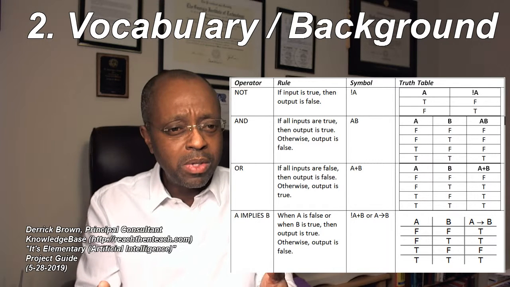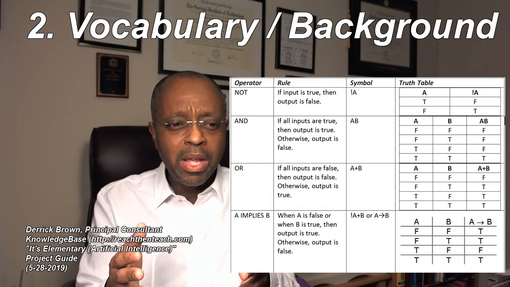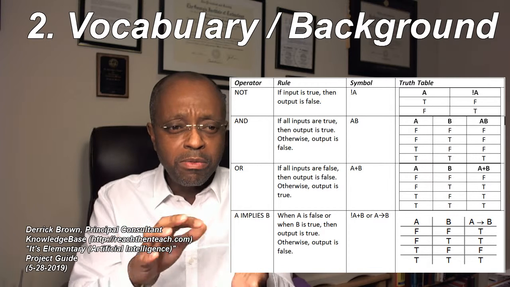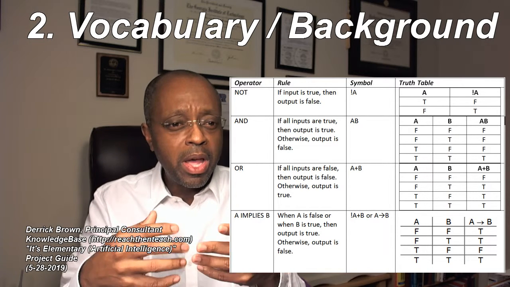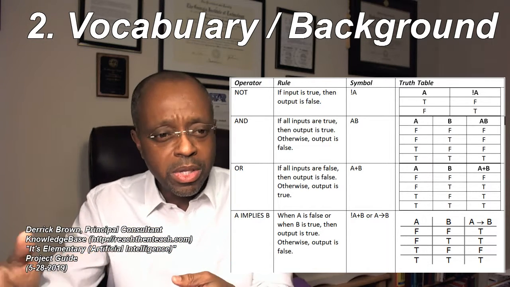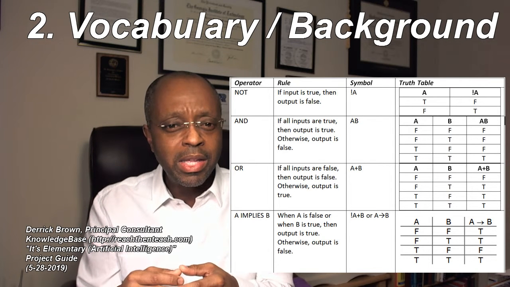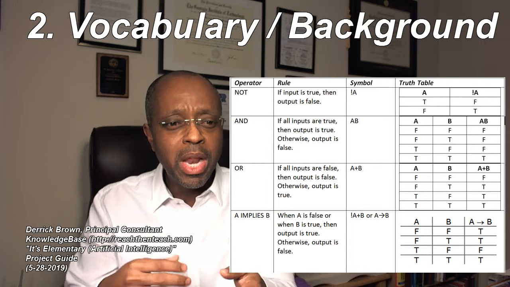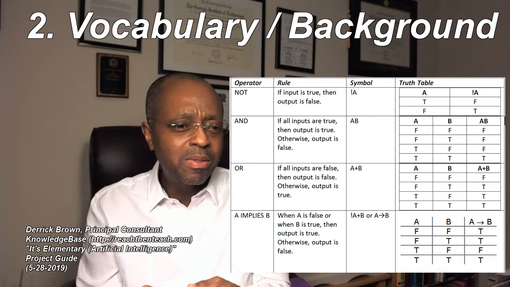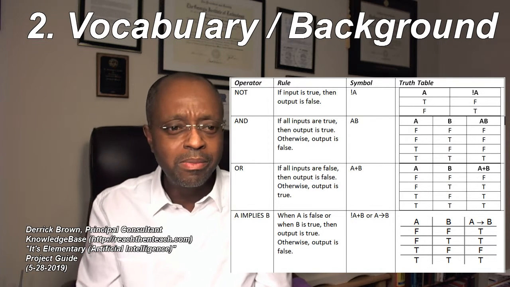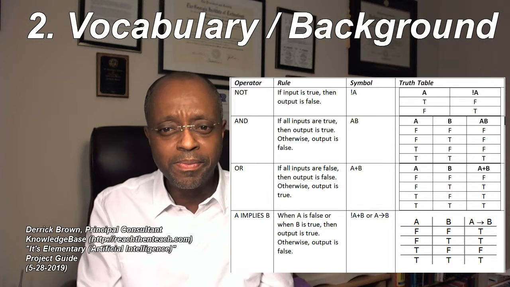But in natural language, an implication is best illustrated by the if-then construct. If I am awake, then I must be working. If I stand up, then I am able to walk. That's what implication is in a real sense.